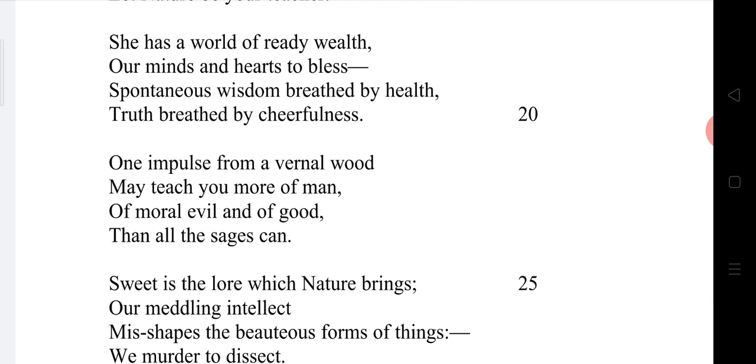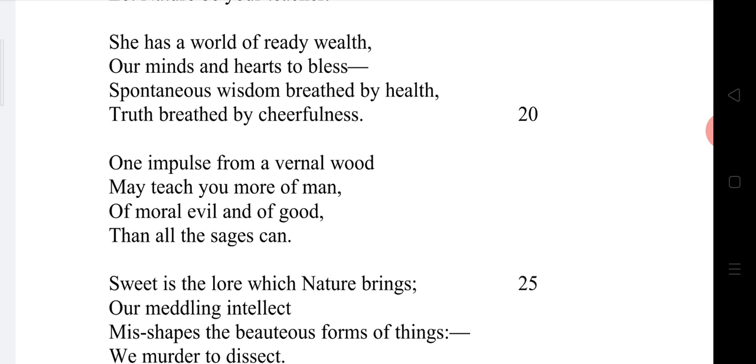Spontaneous wisdom breathed by health, truth breathed by cheerfulness. Yes, if you are ready to spend your life in nature, if you are ready to accept nature as your teacher, our minds and hearts will be blessed with plenty of properties like health and cheerfulness.